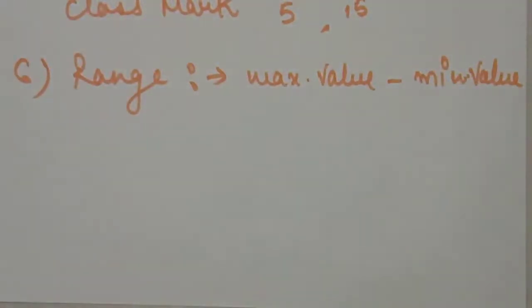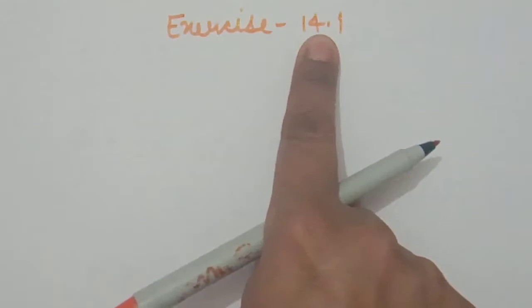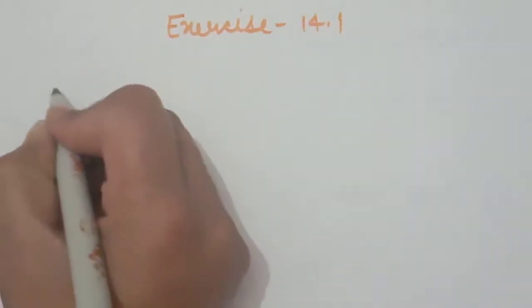Now students, we will learn how to make the frequency distribution table for the given data. First of all, we will take two questions which are present in our NCERT exercise 14.1. The first question is: give 5 examples of data that you can collect from your day-to-day life.